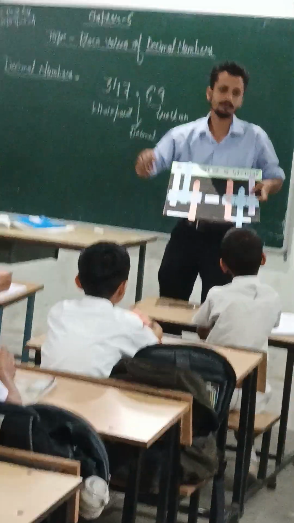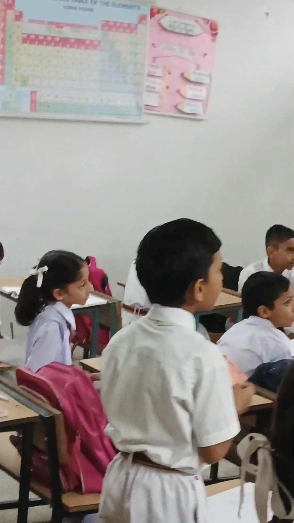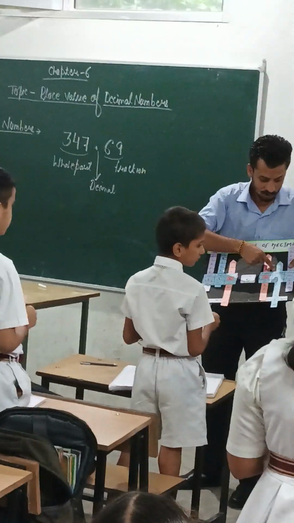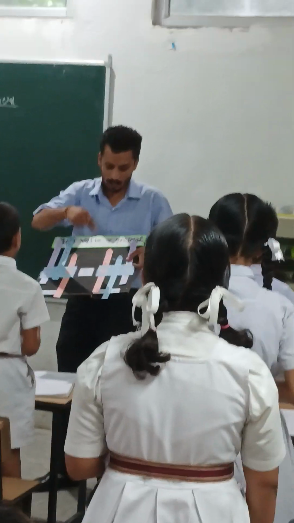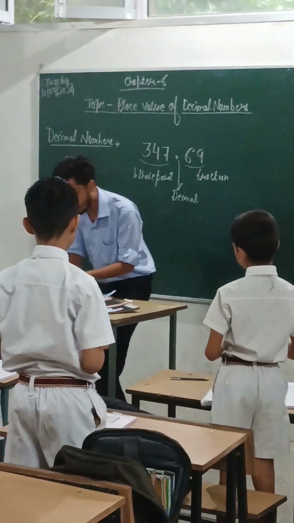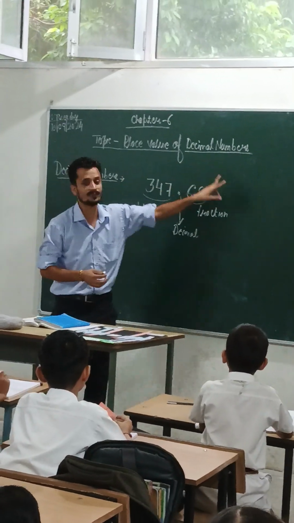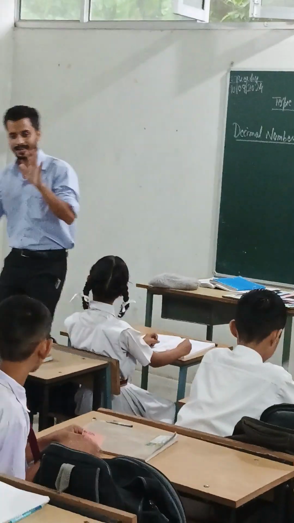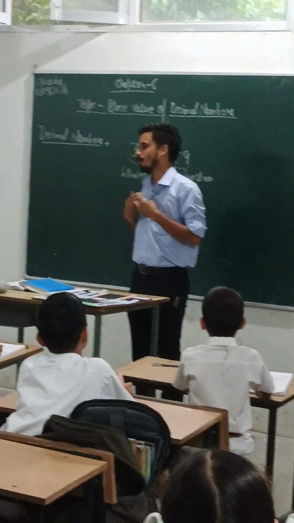Now please sit down. After this one, orange. So what is the place value of this 3? 3 upon 100. Because the 3 is at the hundredths place and this is the fractional part. That's why the place value of this 3 is 3 upon 100. Now please sit down. The concept of place value of decimal numbers, clear to everyone? Yes, sir. So one appreciation from my side to all of you.